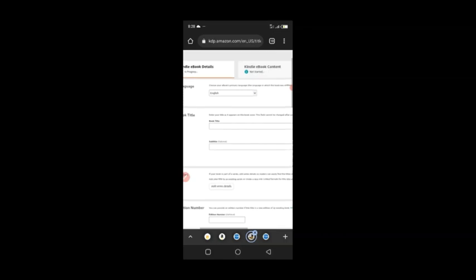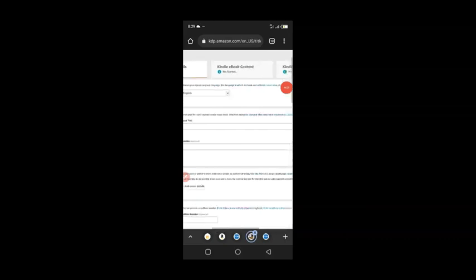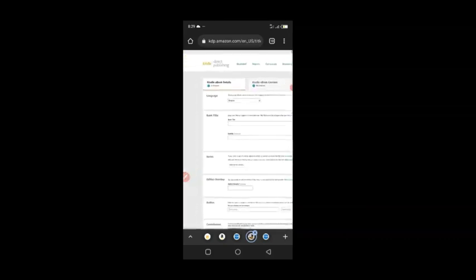One is about the ebook details, the other is about the ebook content, and the other is about ebook pricing. So we are going to be starting with the first one, which is the ebook details. This is actually very important, and you will learn how to craft your book title, your subtitle, and other things that are needed. But for now, I'm just going to show you what you need